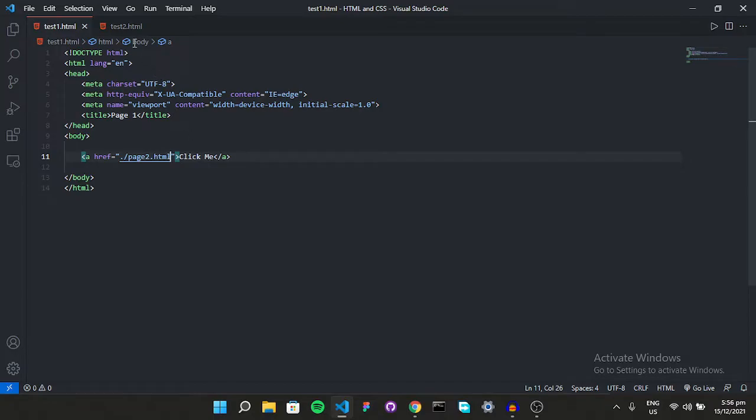So let's see if we have linked everything properly. This is going to link to page 1. This is going to link to page 2. So remove this as well. So let's say go to page 2. Great. So now if I run this in live server, let's see what's going to happen.